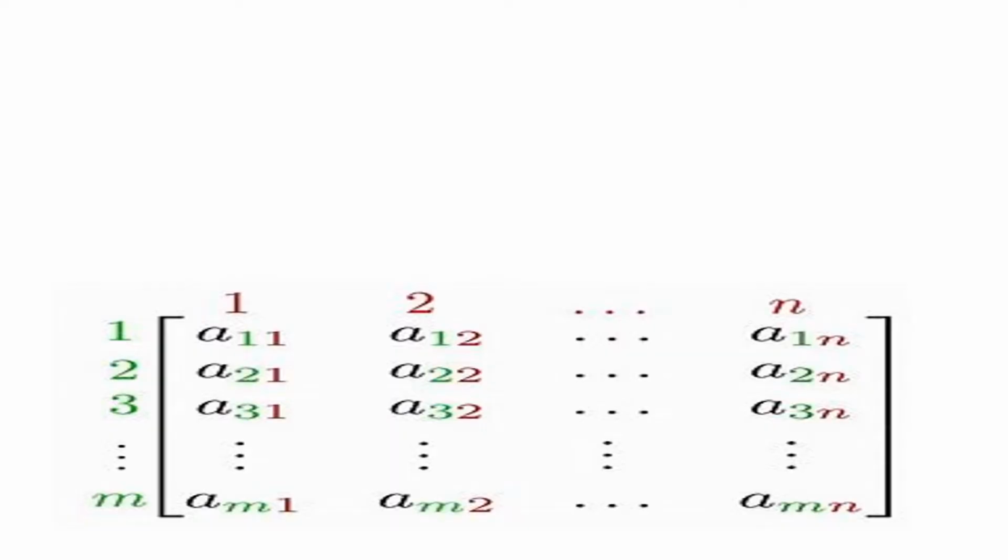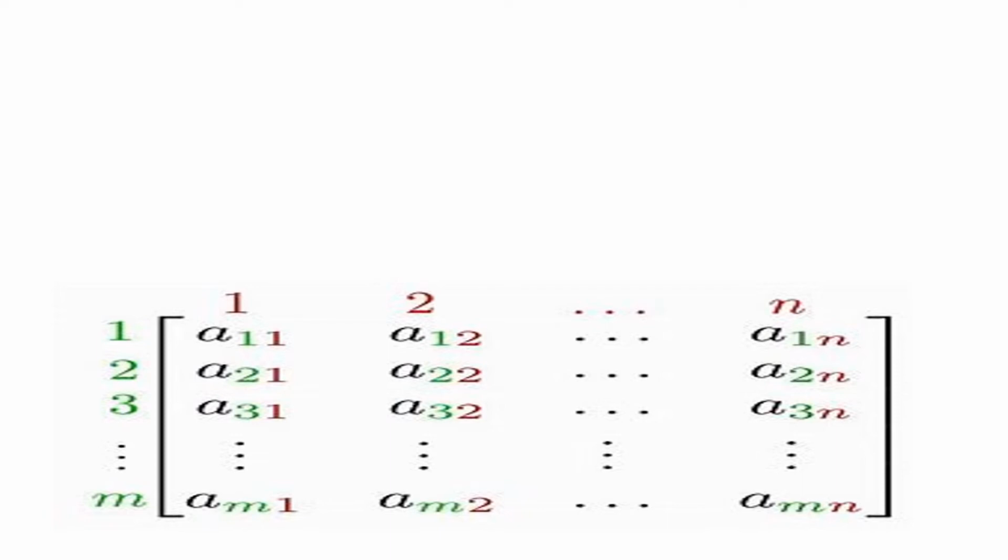For example, this is a typical matrix form. The matrix is always within brackets. So here we can see that the number of columns is n. And what about the number of rows? We have m number of rows. So we have n number of columns and m number of rows.